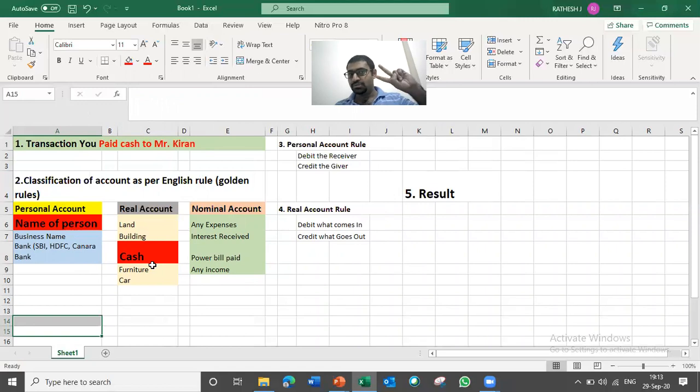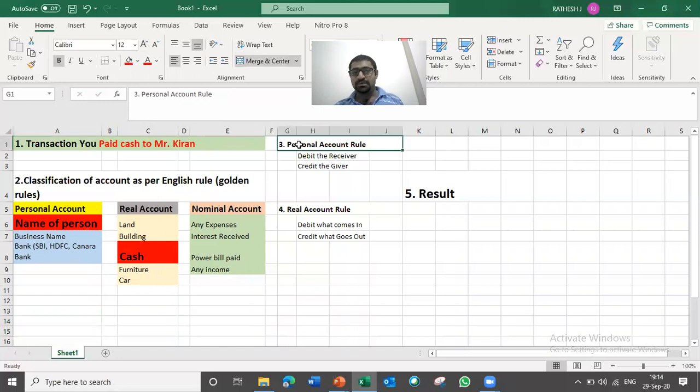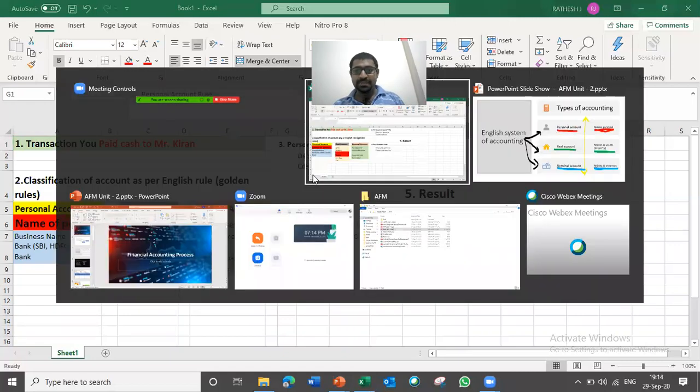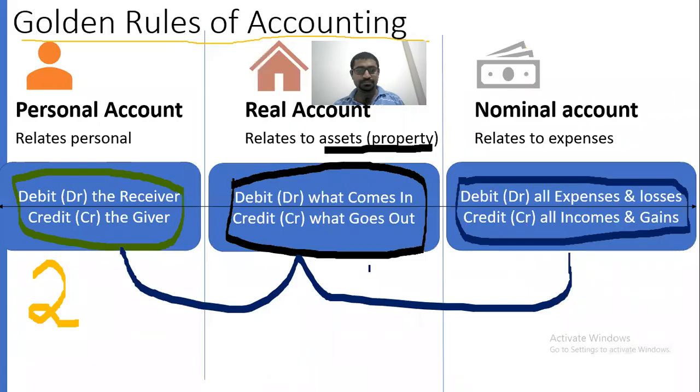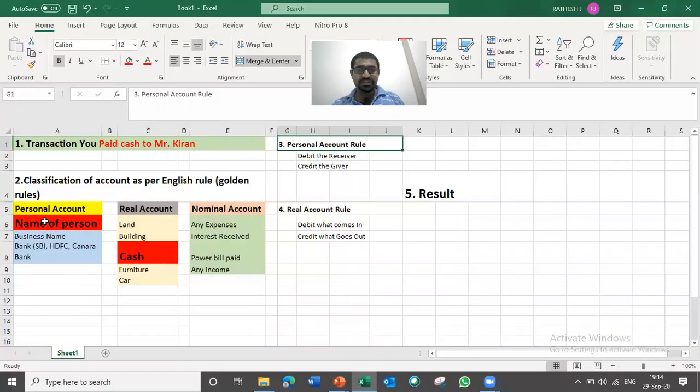Out of the two aspects, the first one comes in personal, and the other one is cash. Two aspects we identified. Then what do we need to do? Go to the third step, that is, apply the rule. I explained these rules. First, we already identified personal and real. Go to this rule.